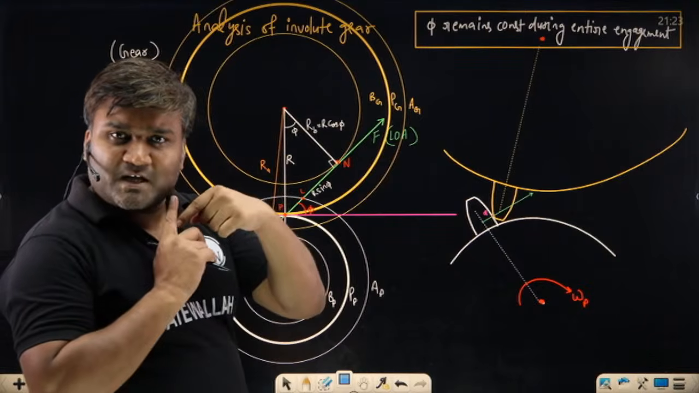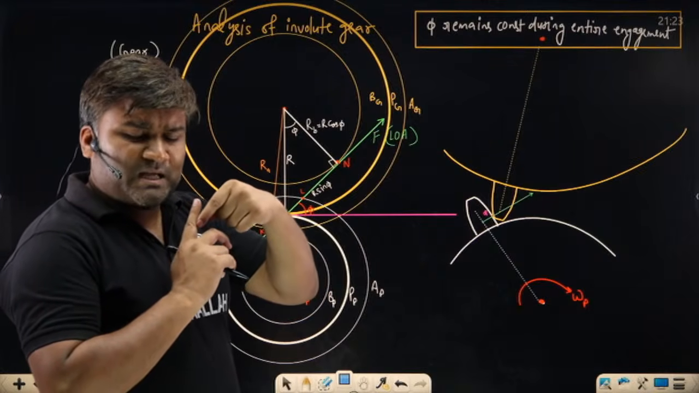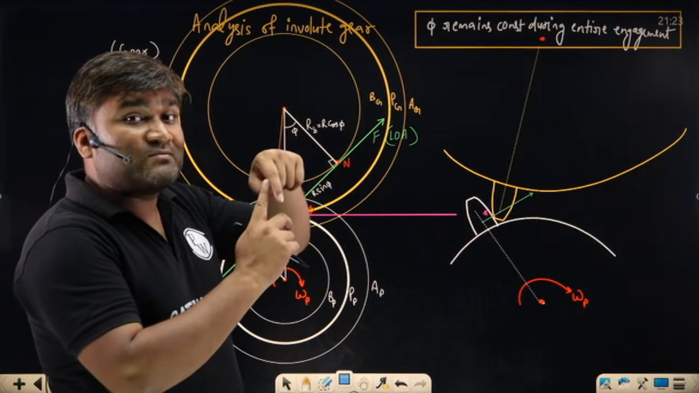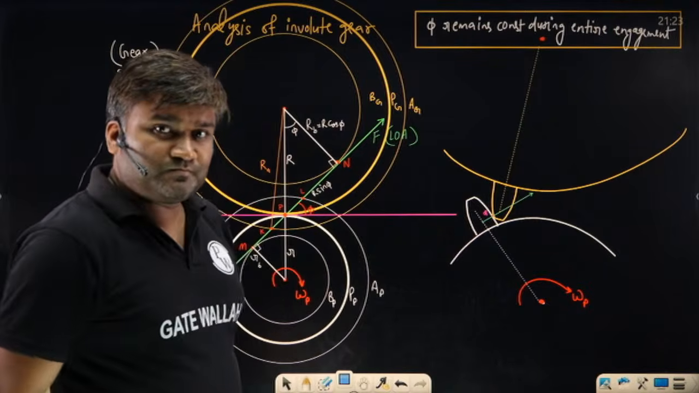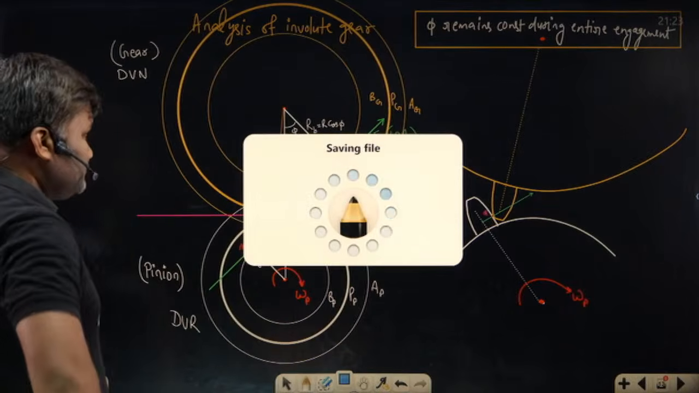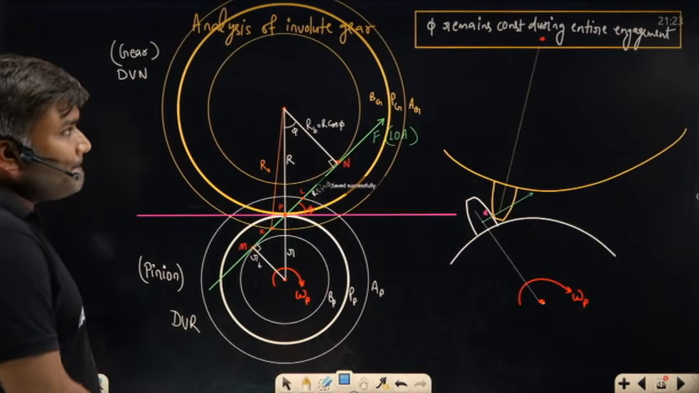At the starting of the engagement, if you are having cycloidal teeth, you will be having maximum pressure angle. Slowly it decreases to 0 and then again it starts increasing towards the maximum value towards the disengagement. Clear है बात? बताइए बताइए.